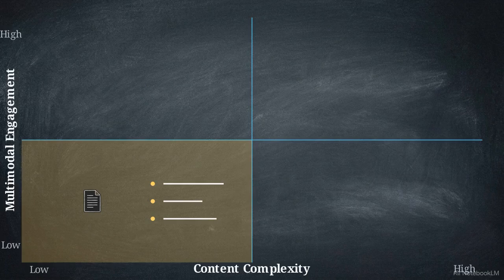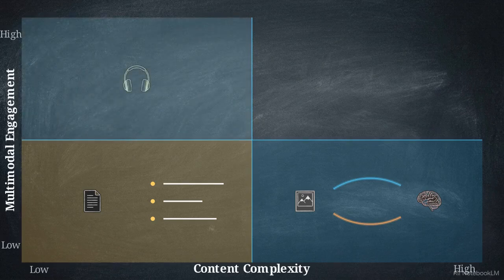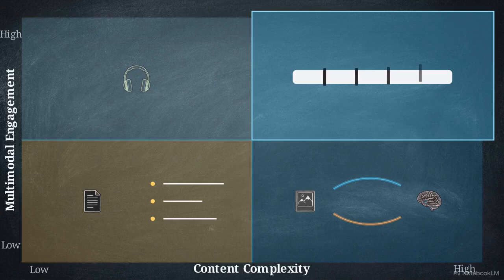Text is highly efficient, but it requires deliberate digital signaling to survive the brain's natural F-pattern scan. Images activate dual coding and help regulate learner emotion, while audio serves best as a primer or a review tool. Video handles the highest levels of complexity, provided we segment the information and grant the user control over their speed.